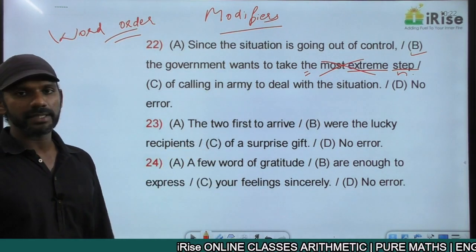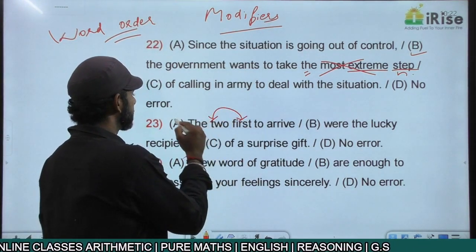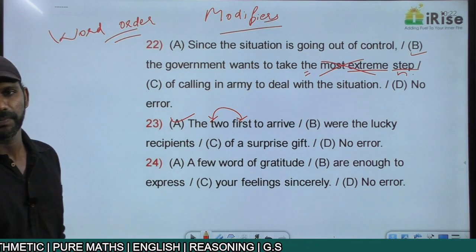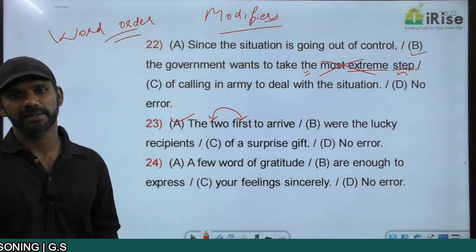The two first is a wrong usage. It must be the first two. The first two to arrive. The two first chapters is wrong. It is the first two chapters.